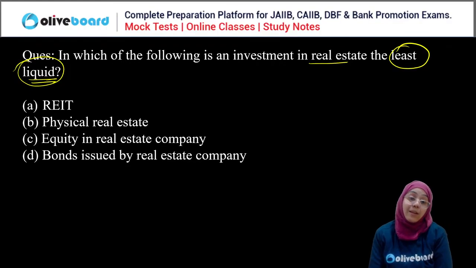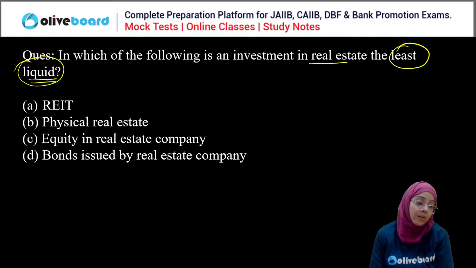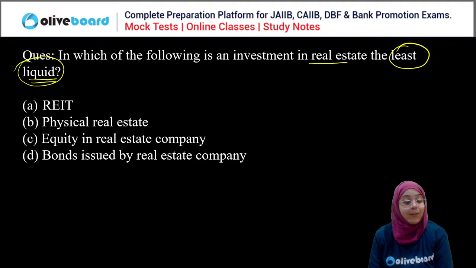Okay, Gopal is saying B, physical real estate. Seems to be an easy question, yet it is confusing, right? So the correct answer is what?